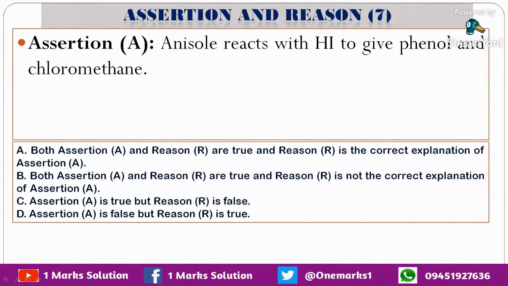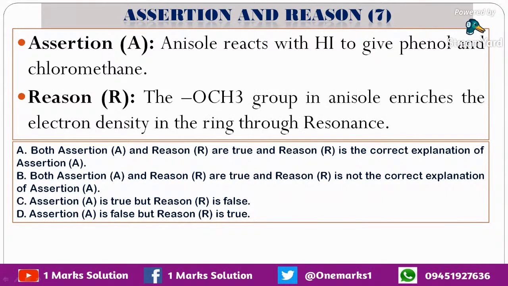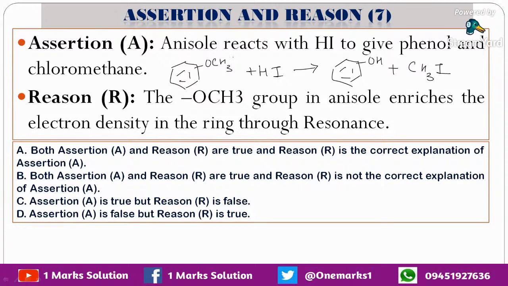Seventh statement that we have is anisole reacts with HI to give phenol and chloromethane. And here anisole is your benzene, which is OCH3. It reacts with HI, so kind of Williamson synthesis, and it says that it will then give you OH and it will give you HI के साथ कर रहा है तो क्लोरोमीथेन तो नहीं आएगा, आइडोमीथेन आएगा.